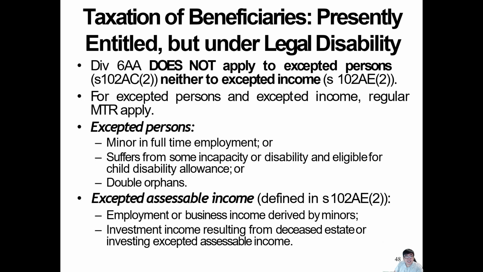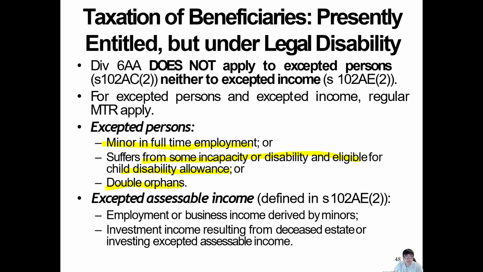Division 6AA does not apply to the excepted person here, nor to excepted income. So, a minor in full-time employment could be one. Sometimes a 15 year old can be working. It happens. Also someone suffering from incapacity and eligible for a child disability allowance, it could happen.